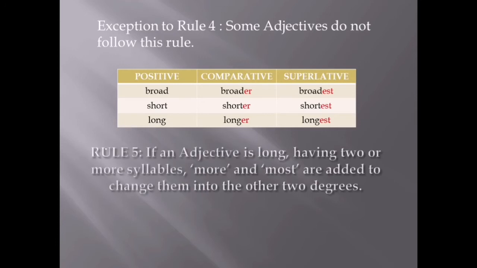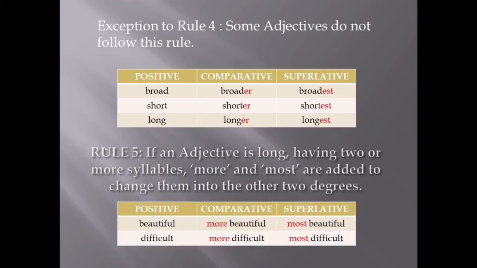Rule 5. If an adjective is long, having two or more syllables, syllable means sounds, two or more sounds, then more and most are added to change them into the other two degrees. Like beautiful and difficult, these are long words. Beautiful means more than two sounds are there. So, more beautiful, most beautiful. Difficult means two and more sounds. So, more difficult and most difficult.